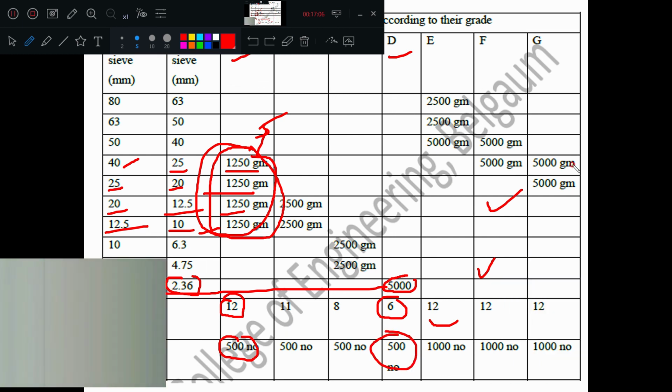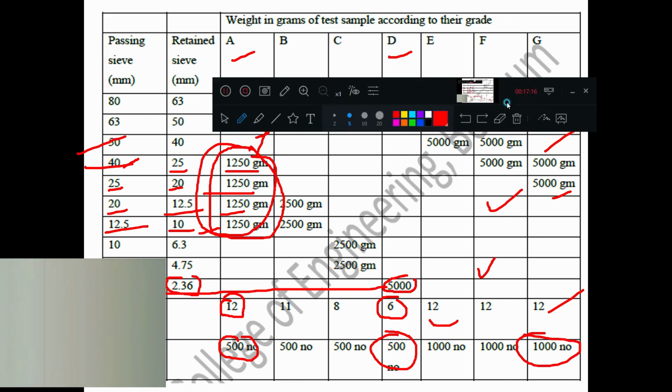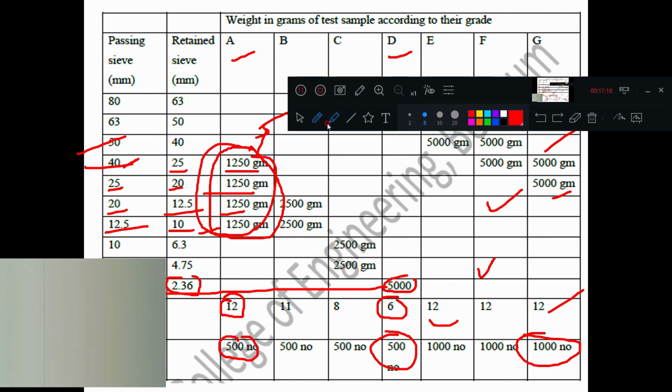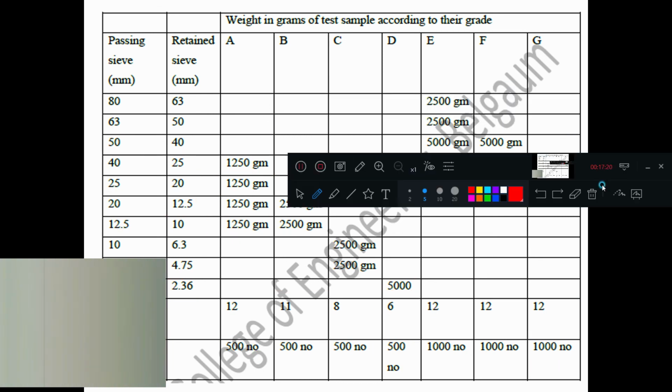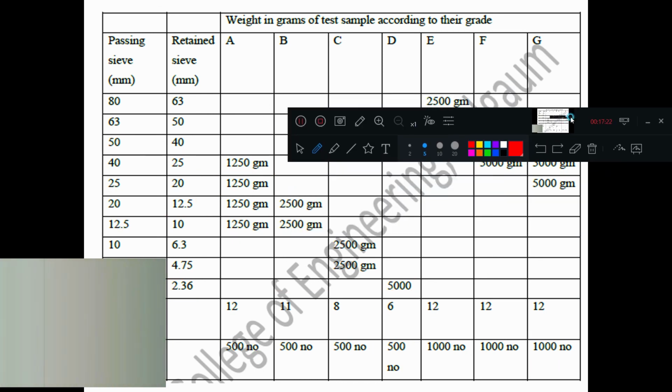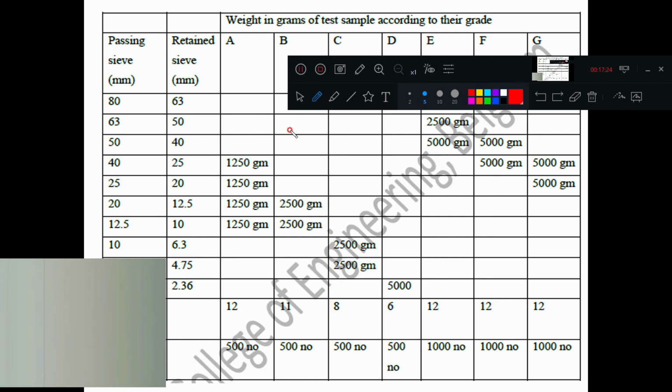Similarly for other grades, you see a different range is there. For G grade, the number of spheres is changed and revolutions are changed. So in the lab, what type of experiment are you going to conduct? This one is for higher semesters, and there you generally select B grade.